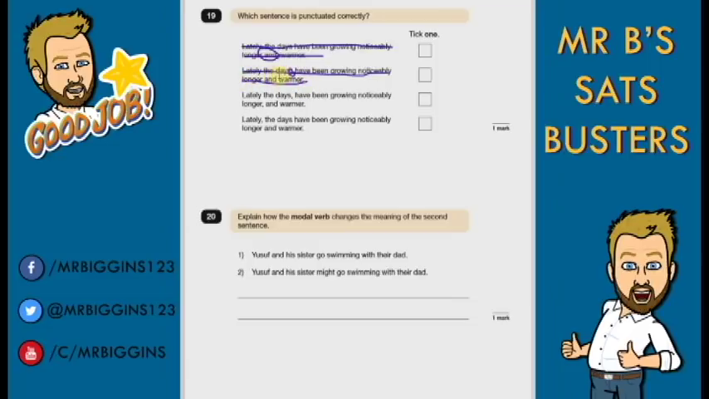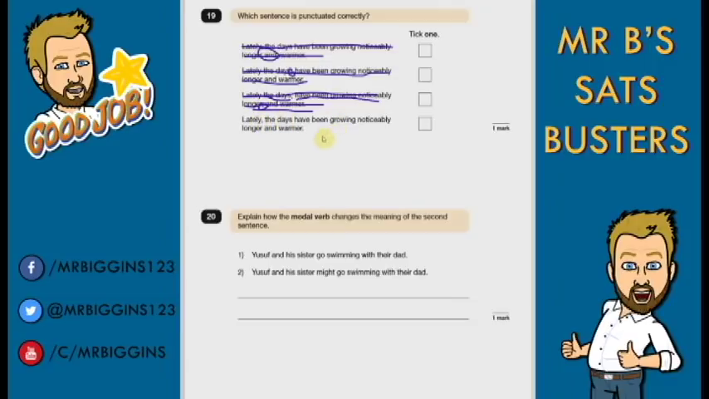Again, if we read this one on its own, "lately the day" doesn't make sense on its own. "Have been growing noticeably longer and warmer." Again, doesn't make sense on its own. "Lately, the days, we need more information. Have been growing noticeably longer and warmer." Doesn't make sense on its own. So we don't have any main clause, so it can't be this one. Again, we don't have a comma next to our "and" in a list, so we definitely know not this one.